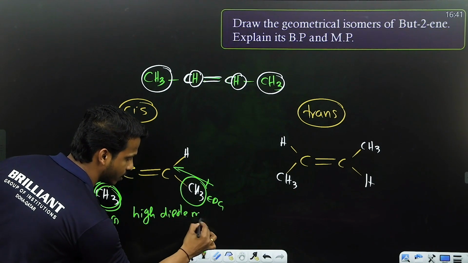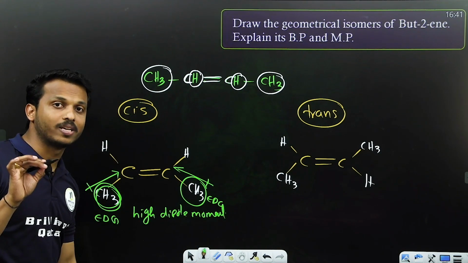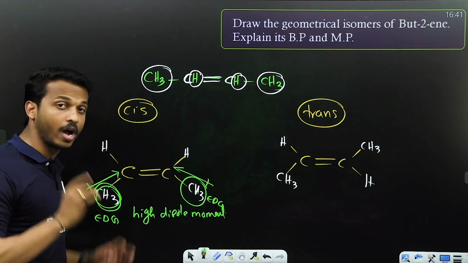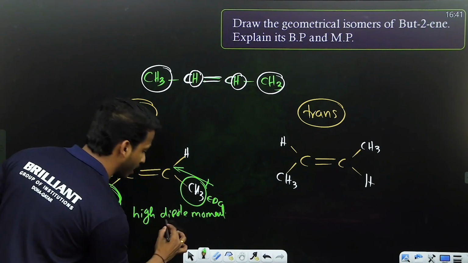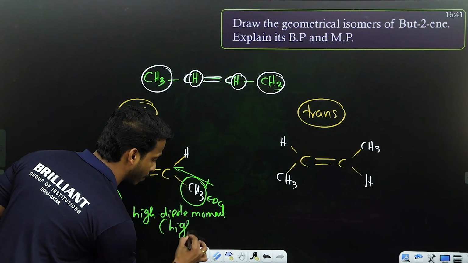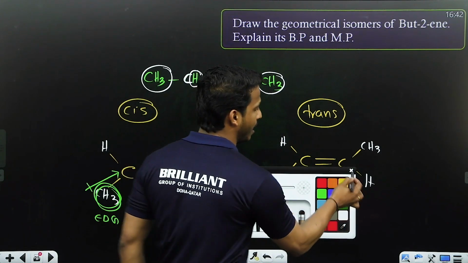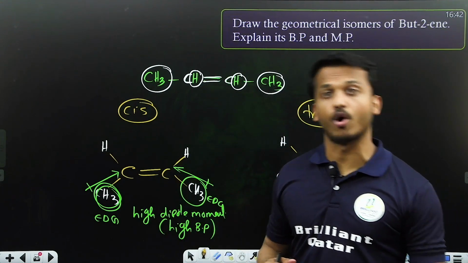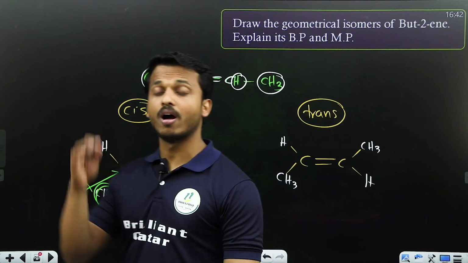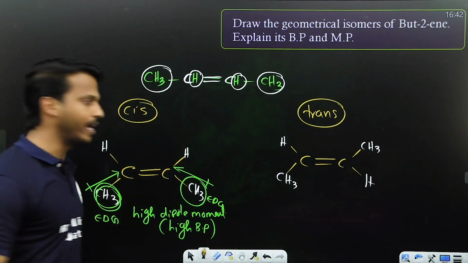If there is a resultant dipole moment, it has a high dipole moment. Cis isomers have high dipole moment, so high polarity. Higher dipole moment and higher polarity mean high boiling point. So the conclusion, generally all cis alkenes have high boiling point because they have high dipole moment. Now take the trans case.